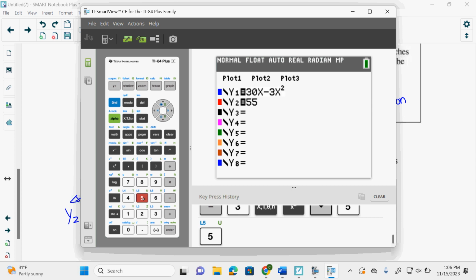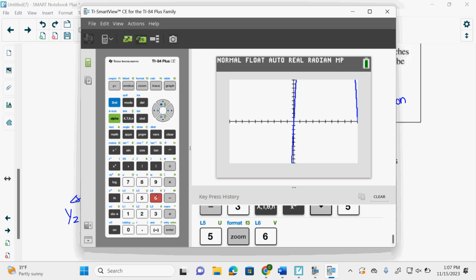Now let's think about that. Our y2 is a horizontal line at 55. So if I go zoom 6, and you're like, the line doesn't show up. It's maxing out at 10. My y2 is 55. I have a horizontal line at 55, but my screen maxes out at 10. So somewhere up there on my board, above it in all that horrible hole spot, because it took my projector out, up there is a line at 55. Can I see it? No, it's on my board, way up there.